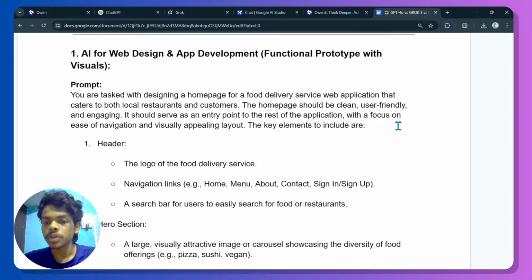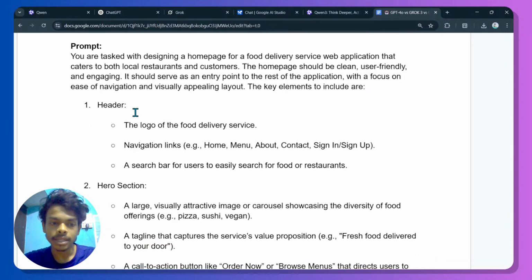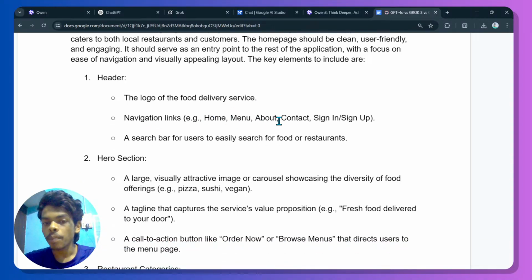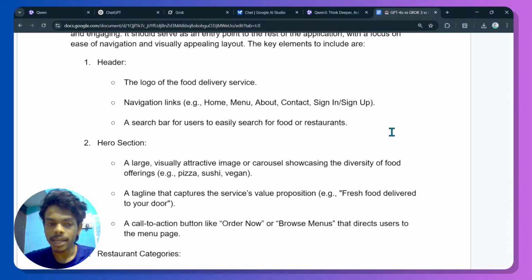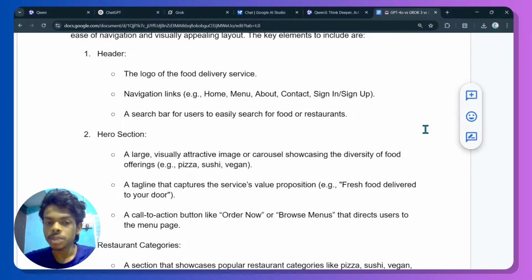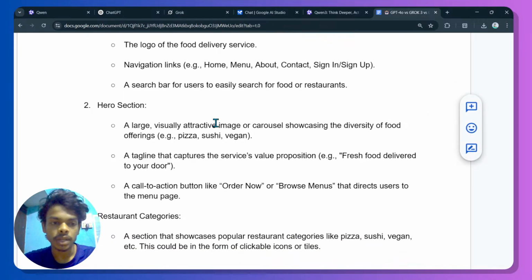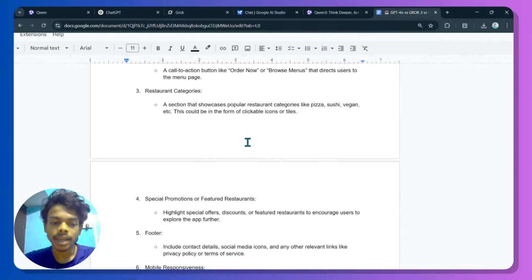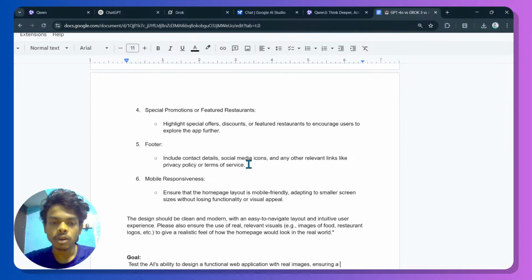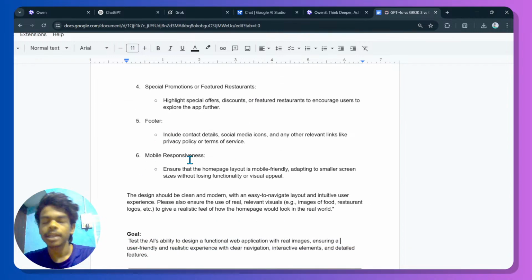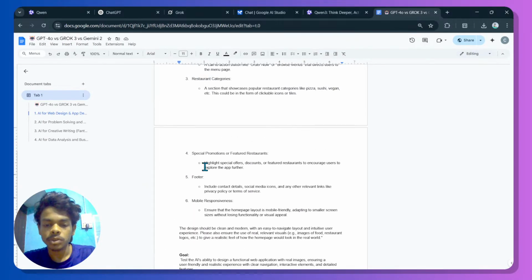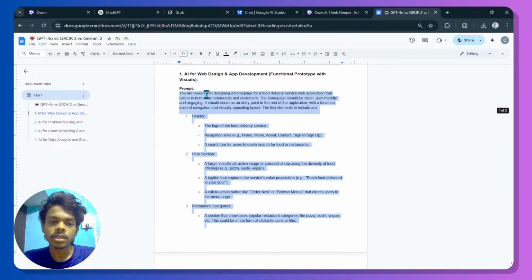The key elements to include are a header, the logo of the food delivery service, navigation links like home, menu, about, contact, sign in or sign up, a search bar for users to easily search for food or restaurants, a hero section, restaurant categories, and a special promotion or featured restaurant, a footer, and it should be mobile responsive.